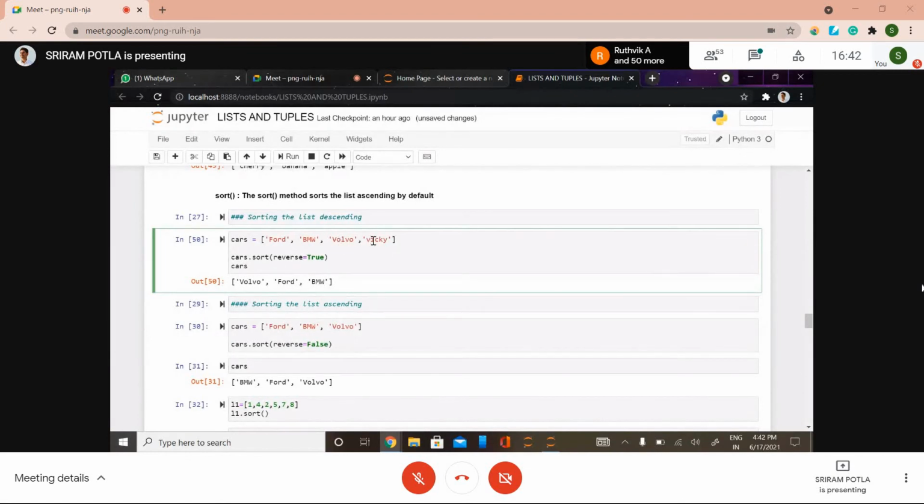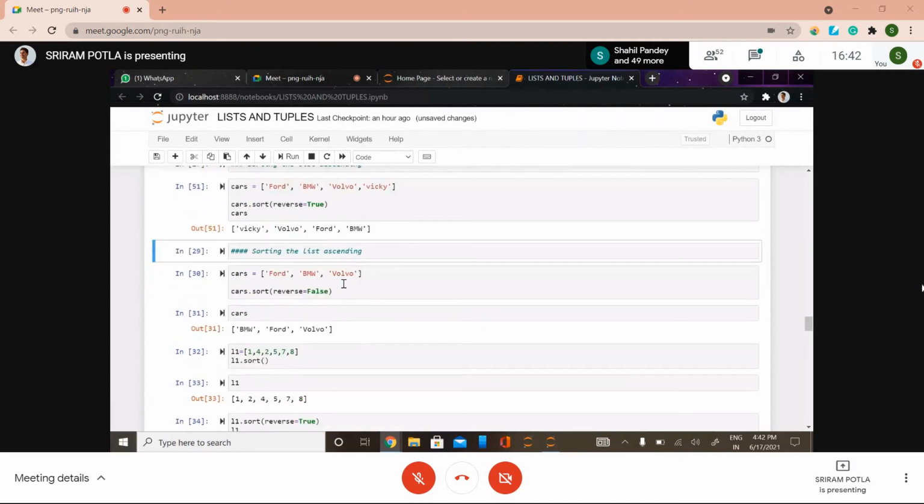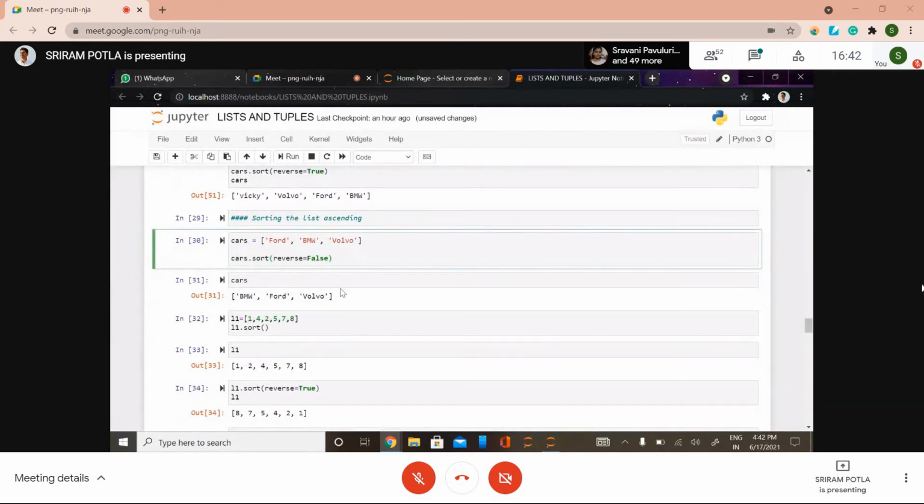So it will take Vicky in the first priority over Volvo. Whenever the same letters exist in both strings, it will check the second and third index and so on. So reverse equals true means it will sort in descending order, and reverse equals false means it will sort in ascending order.